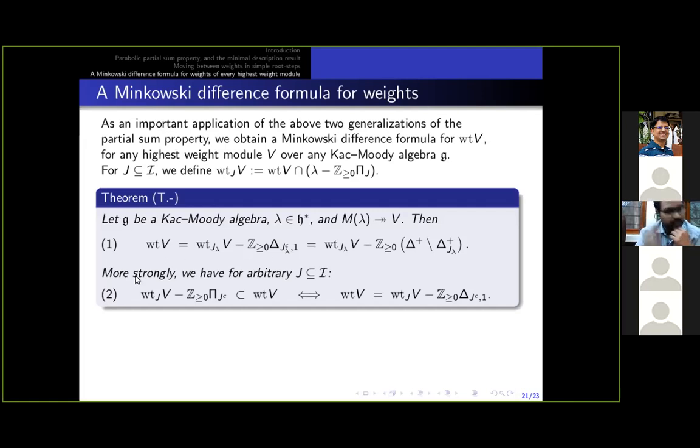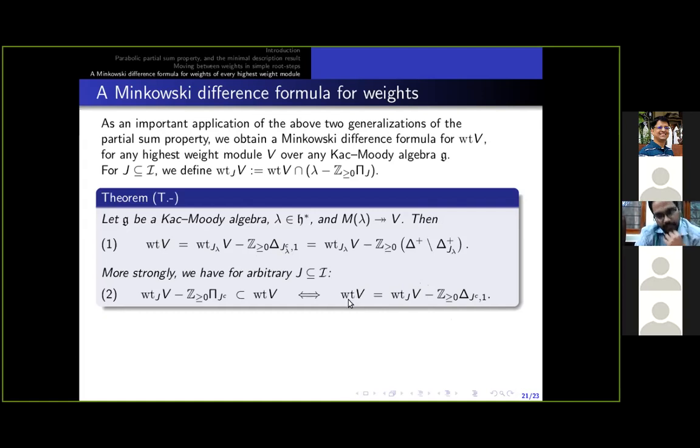To show this, we investigated when wt(V) admits such a decomposition, that is, when it is equal to a Minkowski difference between, for some set J, wt_J(V) and the cone generated by the set Delta of J complement, comma 1.